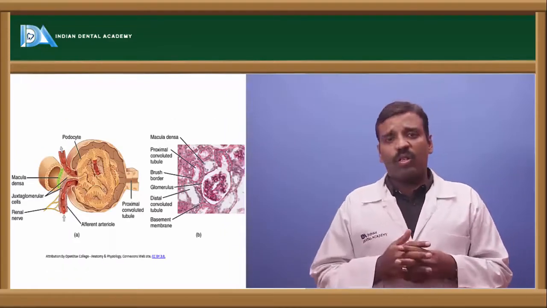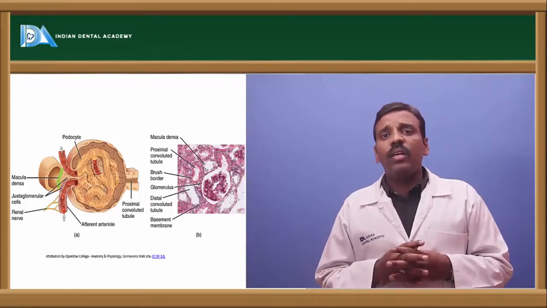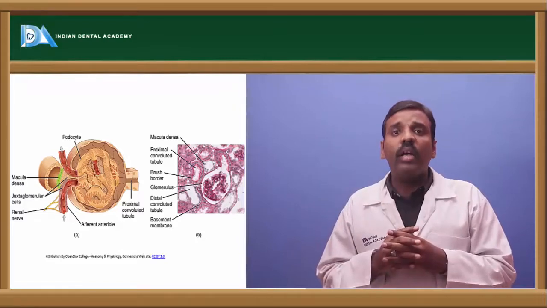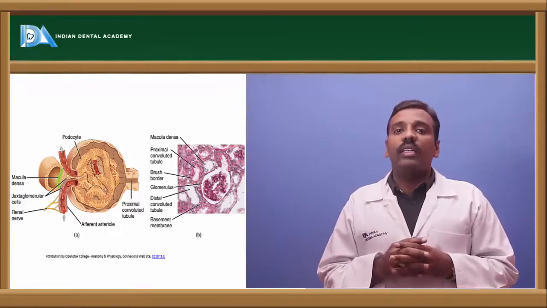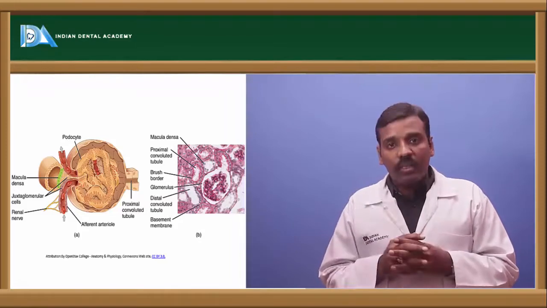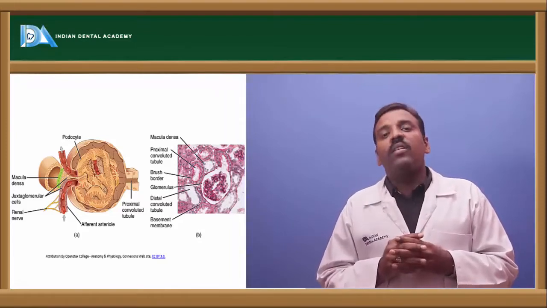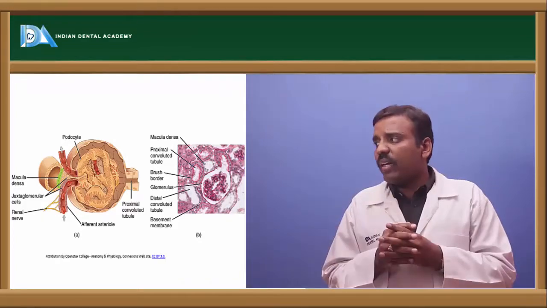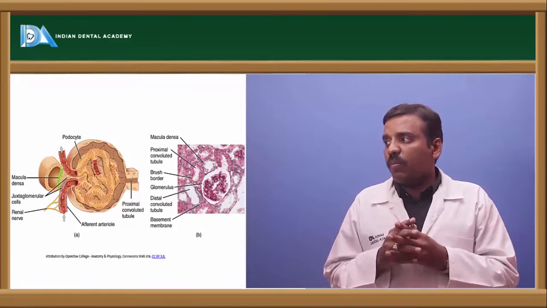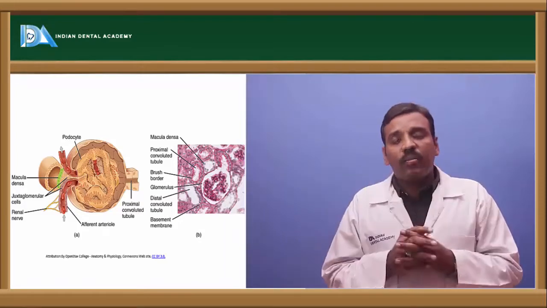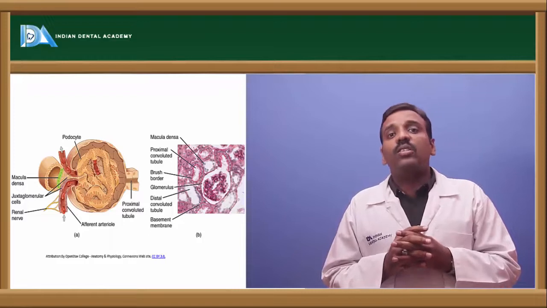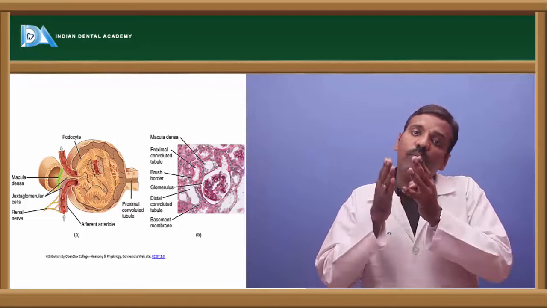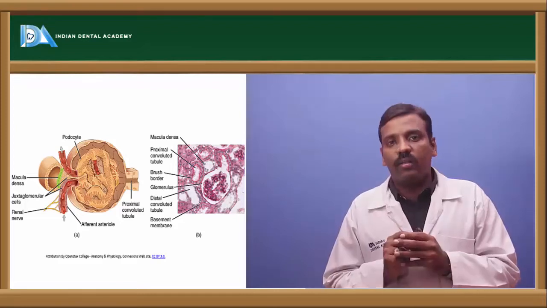And if you see this structure, we'll come to know very clearly. Between the afferent arteriole and the efferent arteriole, the green colored portion is the macula densa. These are the largest cells out of these three types. And next, near the proximal part, there is another type of cell present, called the juxtaglomerular cells. These are fixed cells, whereas the macula densa is flexible, movable.